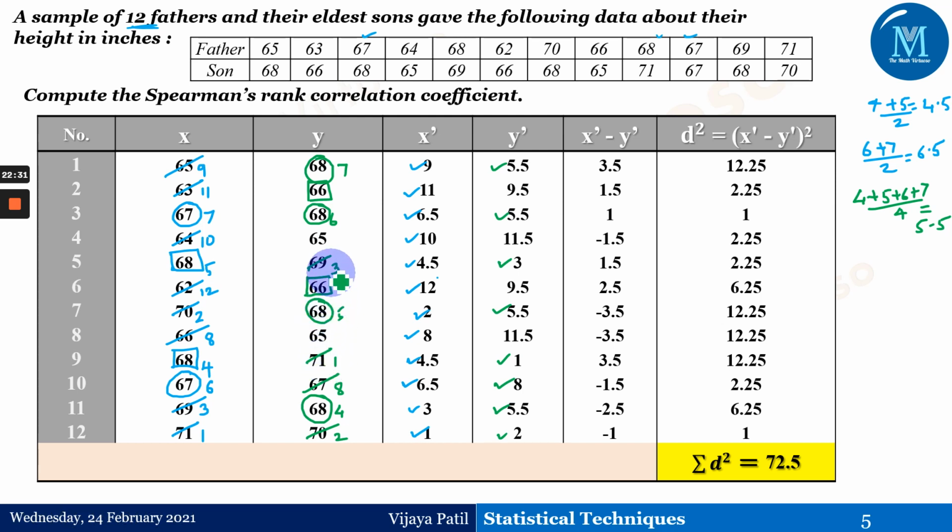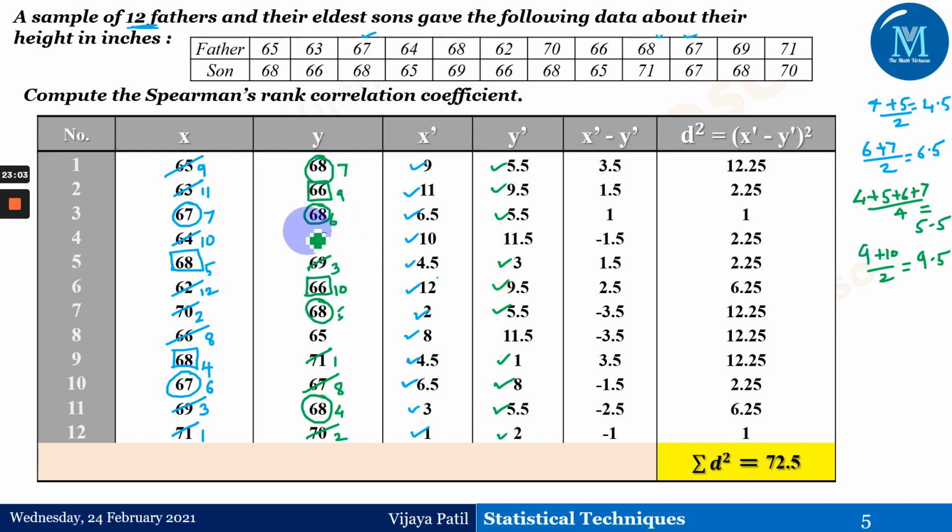Point 67, where was it? 67 got 8 right here. So we reached the rank 8 here, and now we have to assign the rank for 66. That's supposed to be 9 and 10, right? 9 and 10. So 9 plus 10 by 2 will give us the rank 9.5. So we have assigned the rank 9.5 here and 9.5 here for 66.